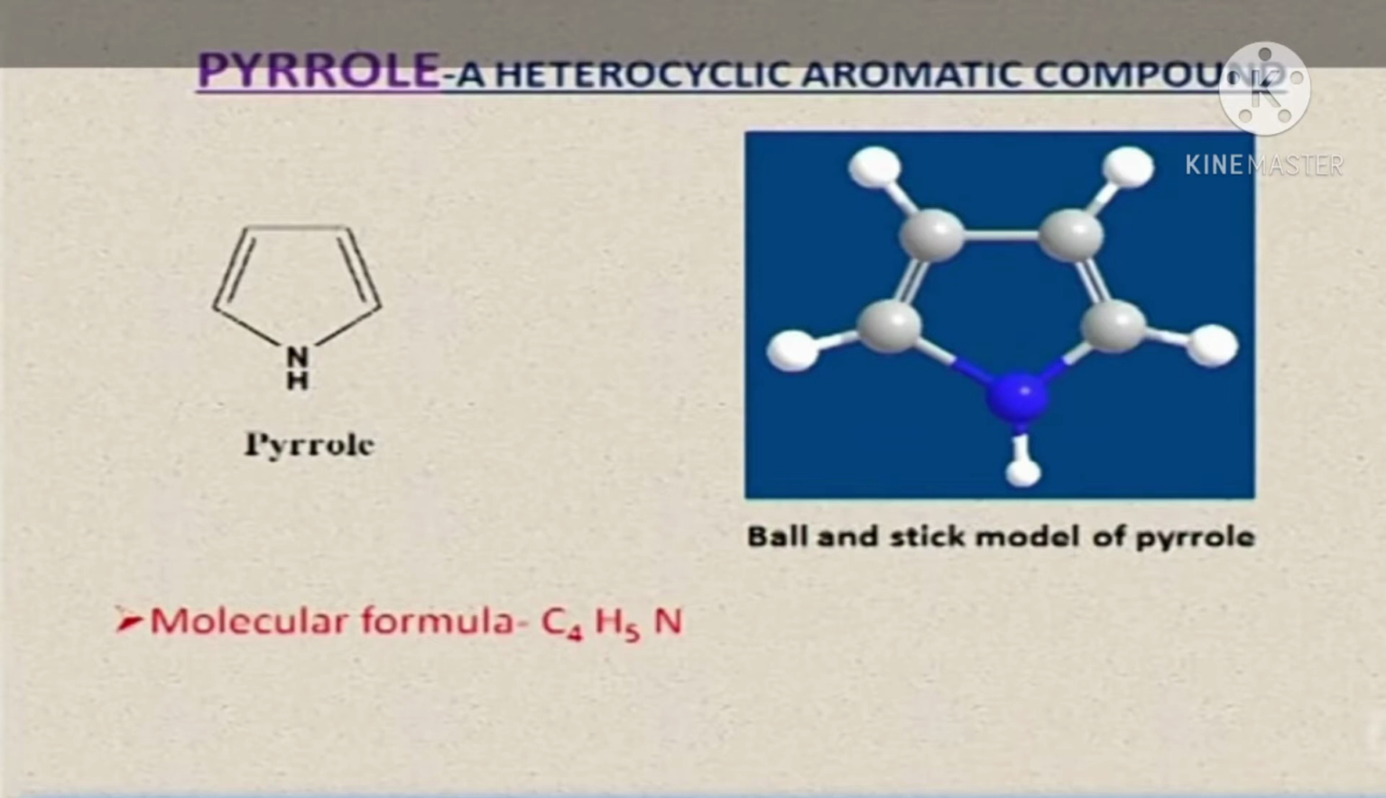Pyrrole is a heterocyclic aromatic compound. This is the structure of pyrrole, and it is a ball and stick model of pyrrole. The blue ball is a nitrogen atom, and the 4 gray balls are 4 carbon atoms. And the molecular formula of pyrrole compound is C4H5N.